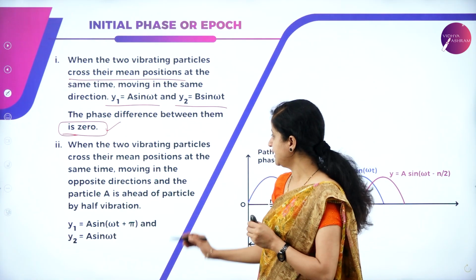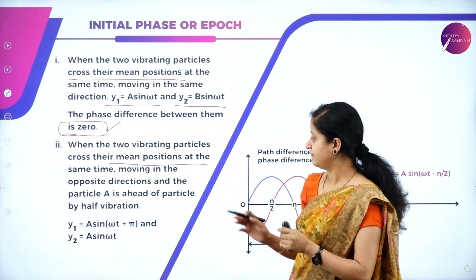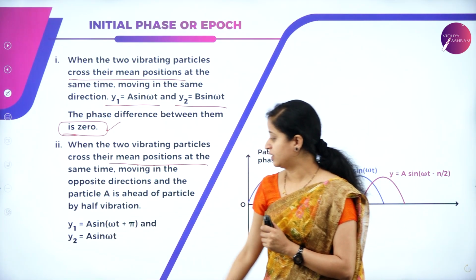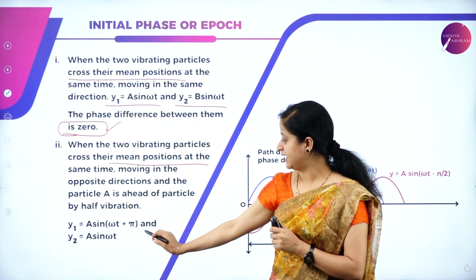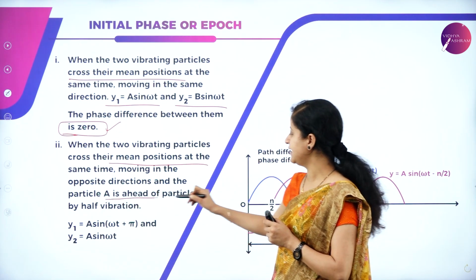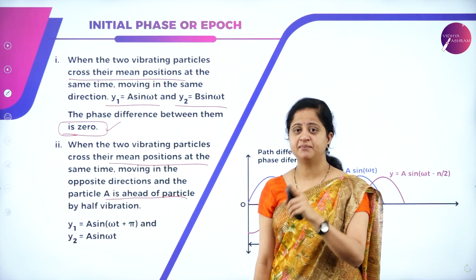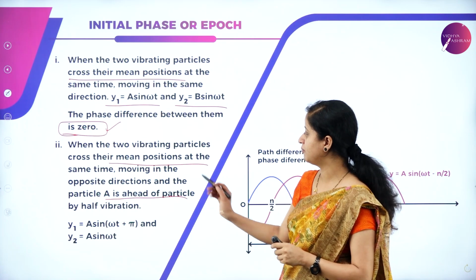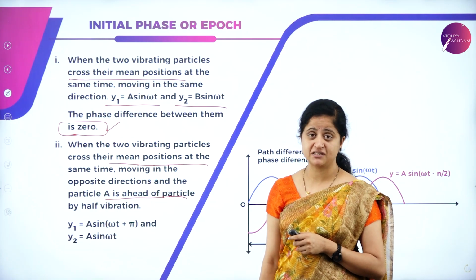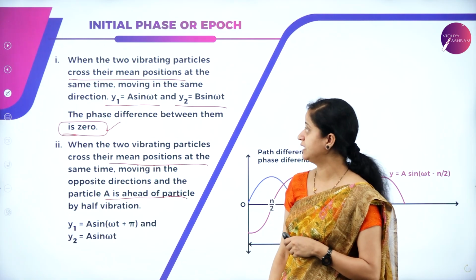Similarly, when two vibrating particles cross their mean position at the same time, moving in the opposite direction, then there is a phase difference between them, and it is given by y1 is equal to a sin omega t plus pi and y2 is equal to a sin omega t, because in this condition we are considering that one particle is ahead of the other by half vibration, since they are crossing the mean position at the same time but in the opposite direction. The phase difference exists, and it is given by y1 is equal to a sin omega t plus pi and y2 is equal to a sin omega t. These are the displacements of two vibrating particles.